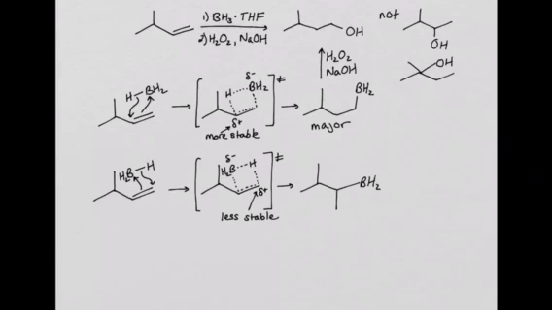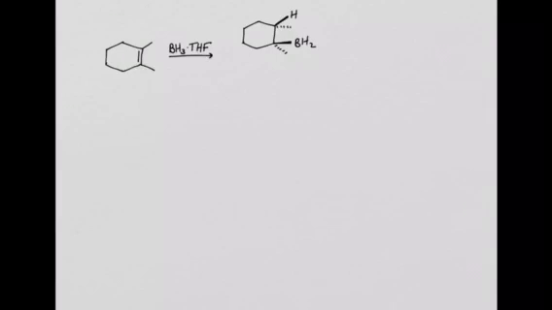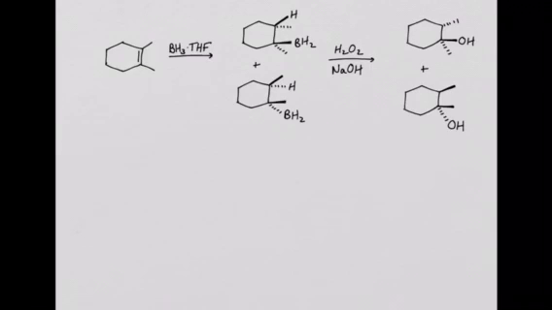Just like oxymercuration-demercuration, this reaction is also stereospecific. The hydroxyl group and the hydrogen add syn. Now let's look at an example reaction. If we add borane across this double bond, we get two possible intermediates. The addition of borane occurs in a syn fashion. The borane can add to the top of the double bond, or can add to the bottom. These two intermediates are enantiomers of one another. Following oxidative removal of boron, we get two possible products. Again, the products that we get are a pair of enantiomers.